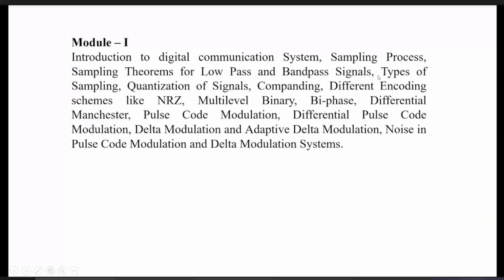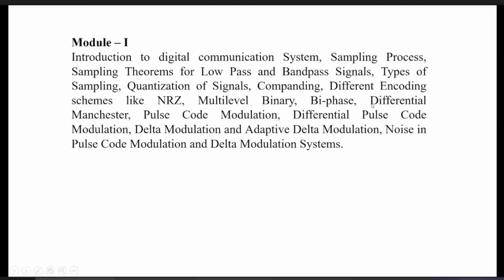Now the next topic written over here is the quantization of the signal, and then companding. Actually, quantization and companding are both quantization only. One is called uniform quantization, so in this topic we'll be studying uniform quantization, and companding is called non-uniform quantization. So both topics will be covered under the quantization topic itself. And then you can see the line encoding schemes like NRZ, multi-level binary, biphase, differential Manchester. These things we need to cover.